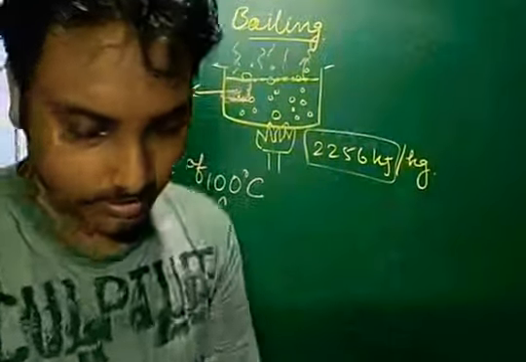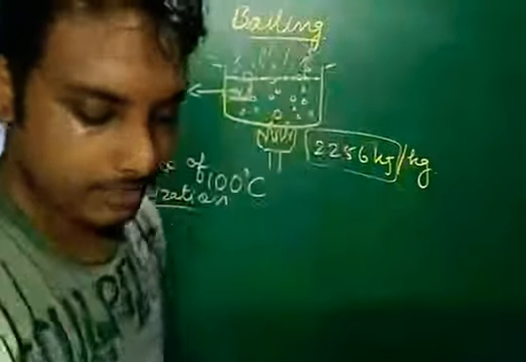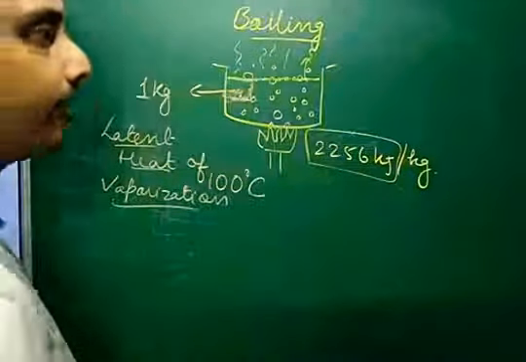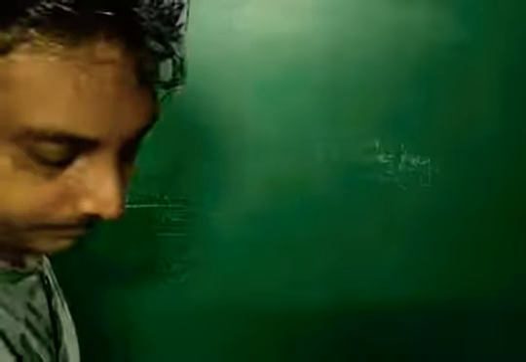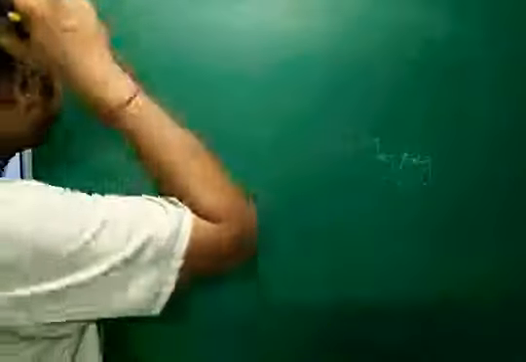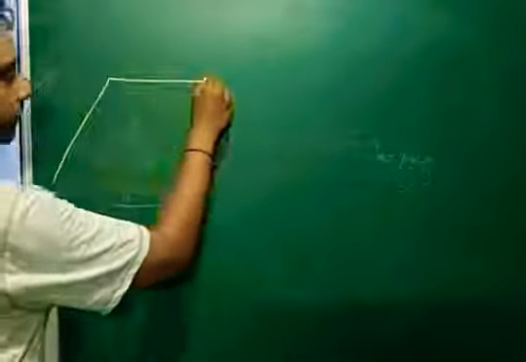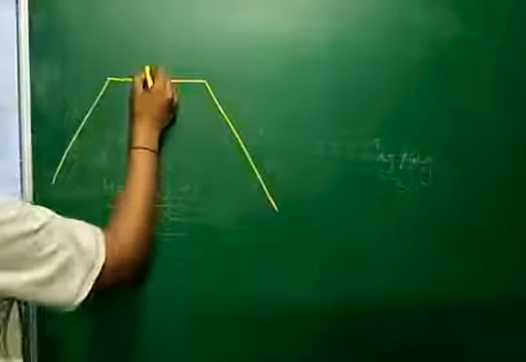Now we will try to understand the link between boiling and pressure. Let us see this. Suppose, let's take two cases. Suppose we are trying to boil something over high mountains.